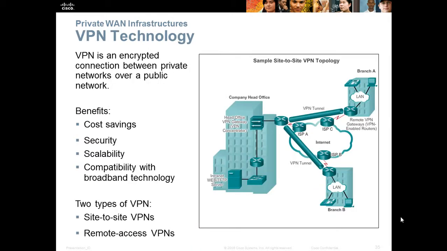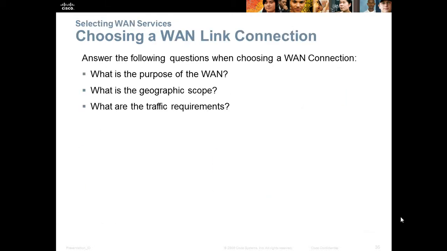Virtual Private Network technology, or VPN. It's an encrypted connection between private networks over a public network. The main benefits of using VPN technology are cost savings, security, scalability, and compatibility with broadband technology. There are two types of VPN. Number 1, site-to-site VPN. Number 2, remote access VPNs.